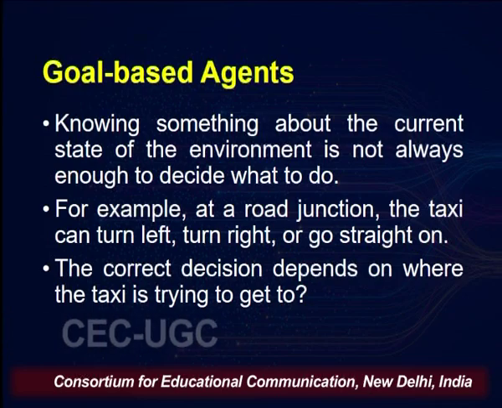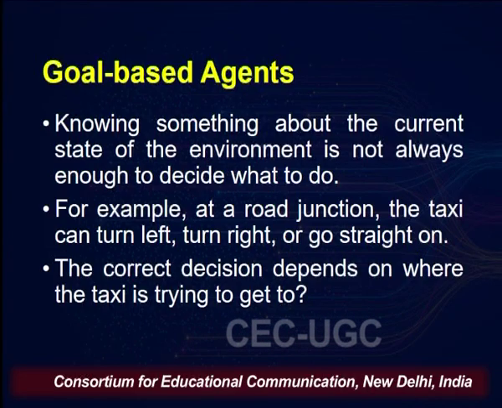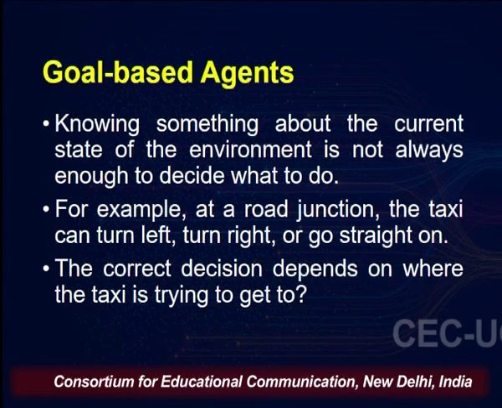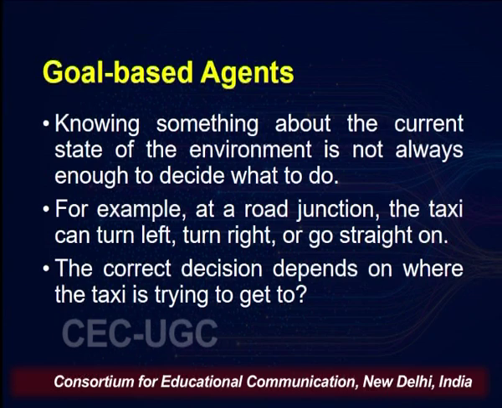So, goal based agents. When we talk about them, it means that knowing something about the current state of the environment is actually not enough in order to decide what to do. For example, at a road junction, the taxi can turn left, or turn right, or go straight, and the current decision depends upon where the taxi is trying to get to, or the actual destination of the taxi, or we can say the actual goal of the taxi.